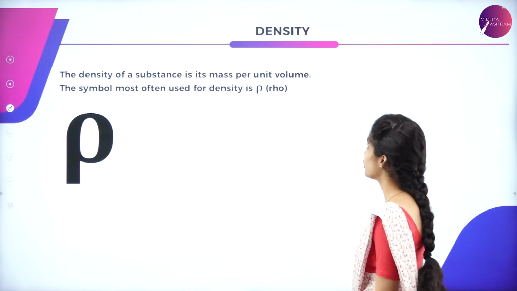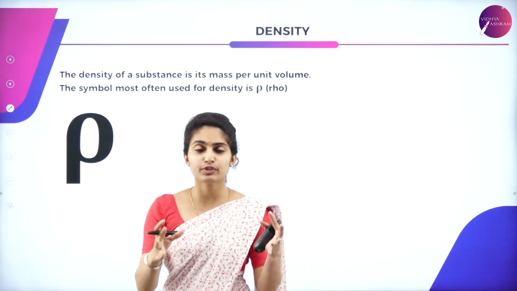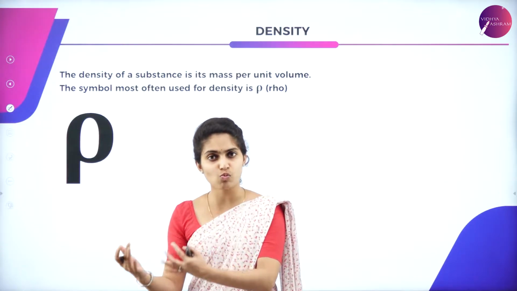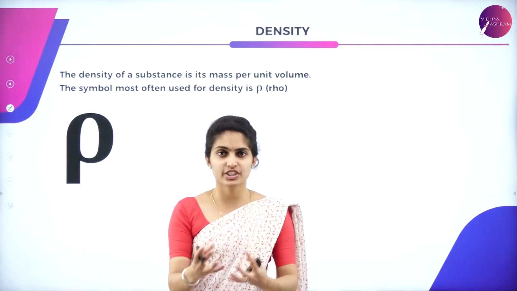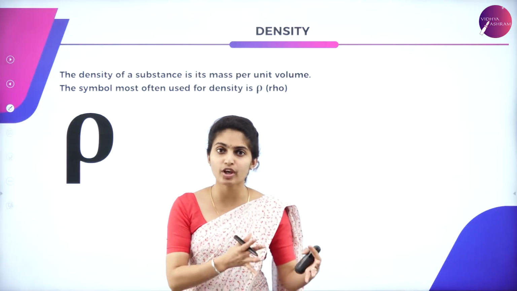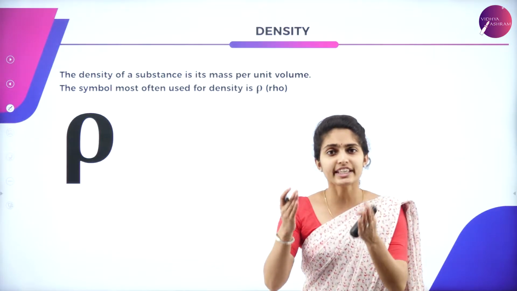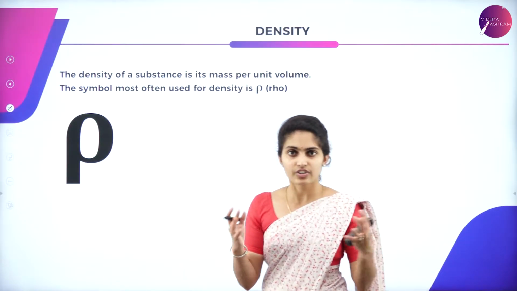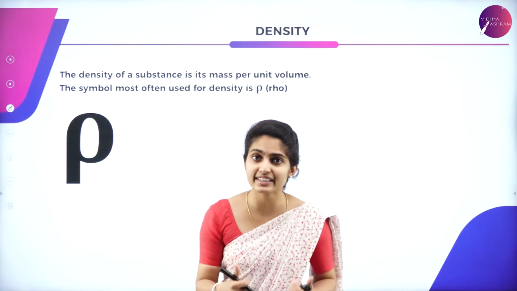So next we are going to the density. Whenever you consider a fluid, there are enormous examples, that is either water, juice, which is an extract of some object, in the sense it can be vegetables or fruits, and even oil, which is an extract of some seeds. So each and every liquid has different densities. Density means it depends on the thickness of it. So what is that density?